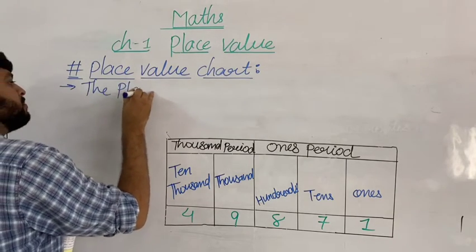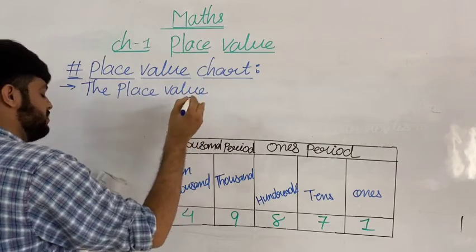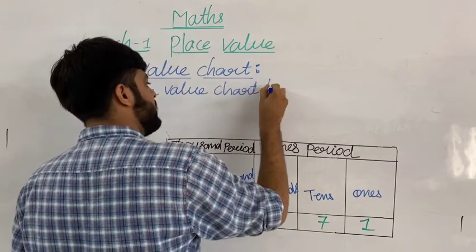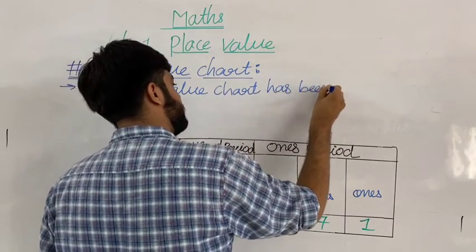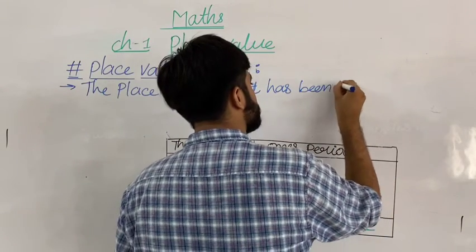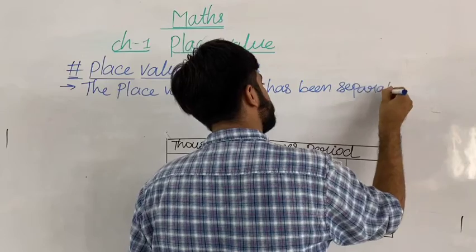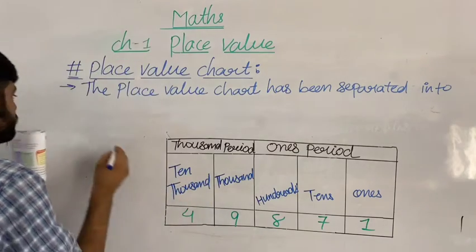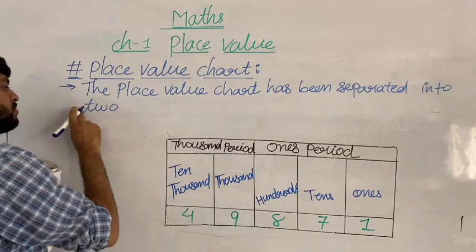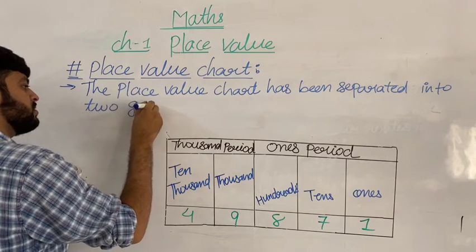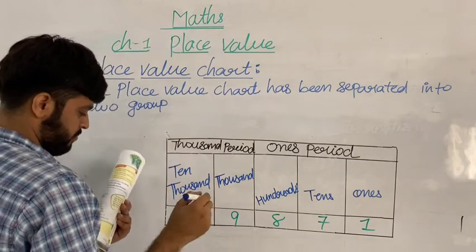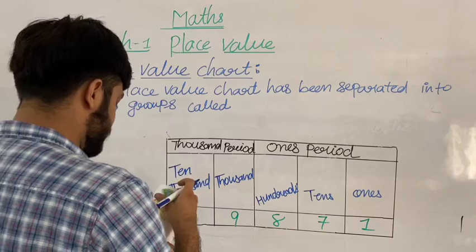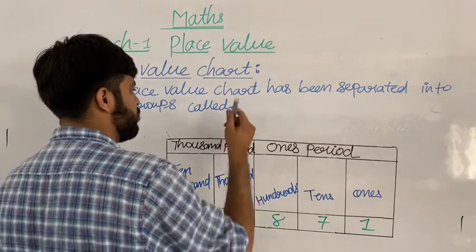The place value chart, as I told you, has been separated into two groups, and it's called period. Okay, my dear students.